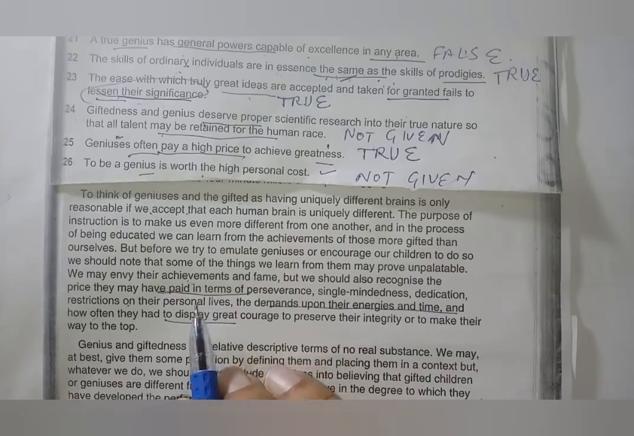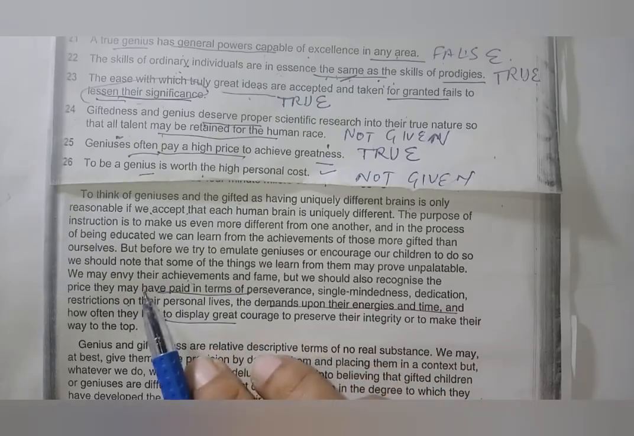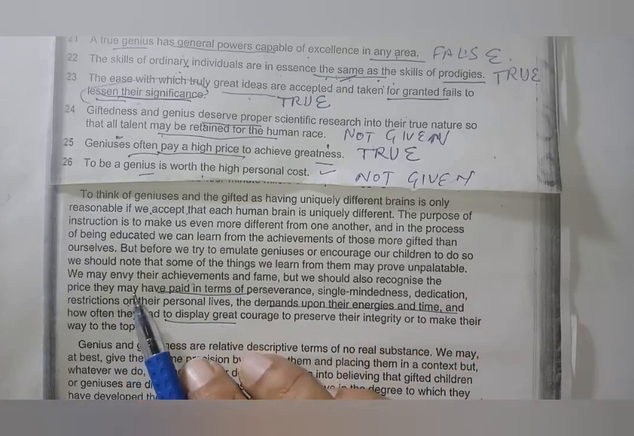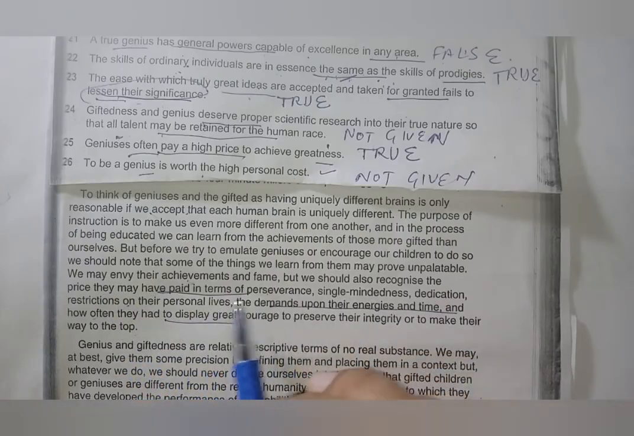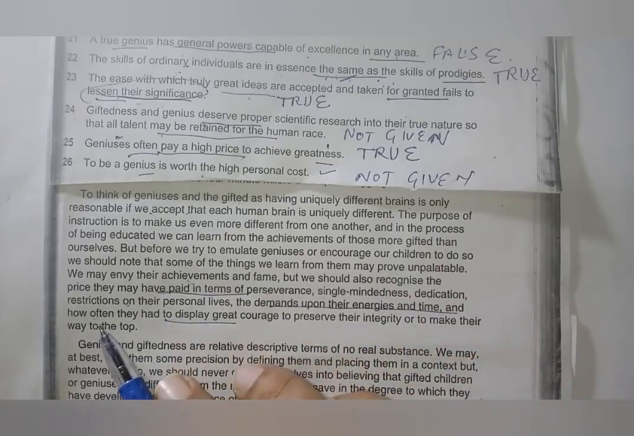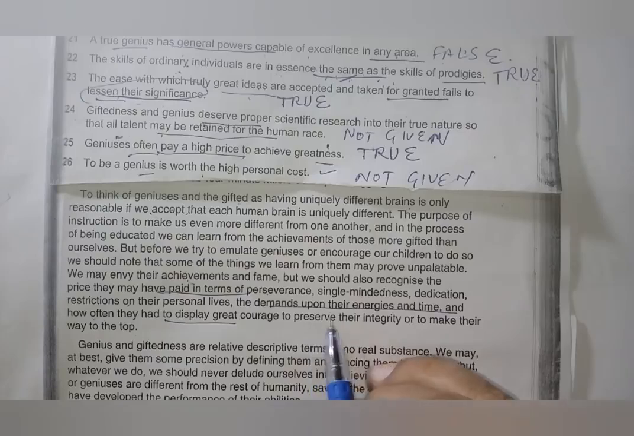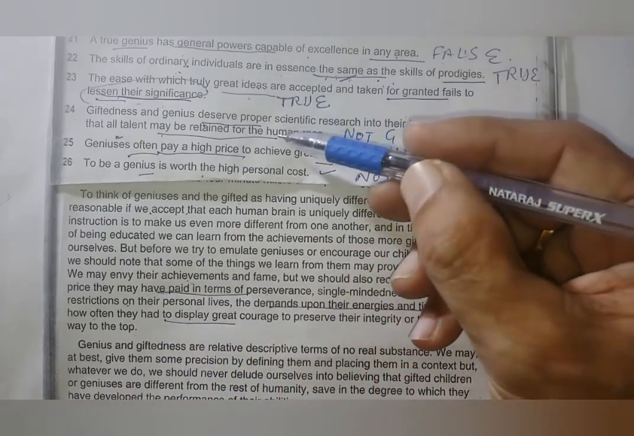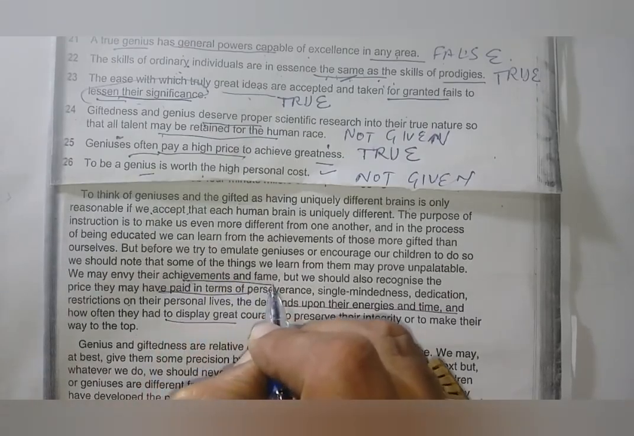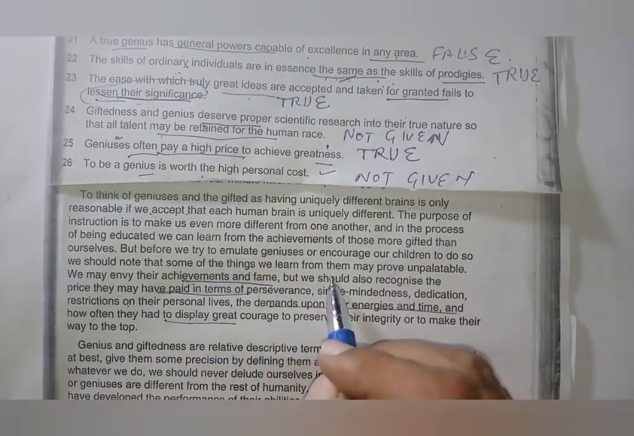This we have got from 1 minute. This one, yes. We may envy their achievements and fame, but we should also recognize the price they may have paid, right? Restrictions on their demands upon their energies and time, and how often they had to display great courage to preserve their right. So he said pay a high price to achieve greatness. So where is greatness? This one, achievement and fame. This is their greatness, and they have paid in terms of perseverance.